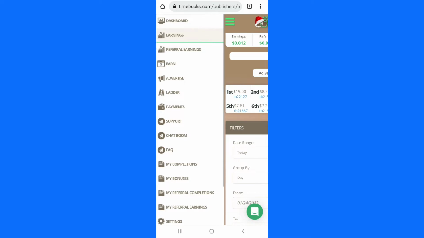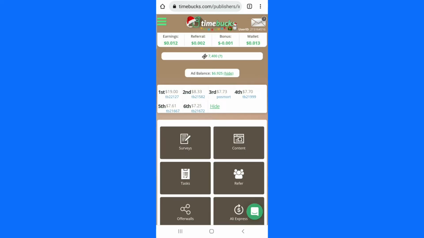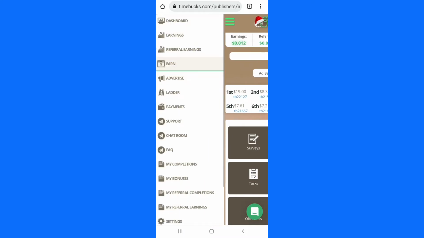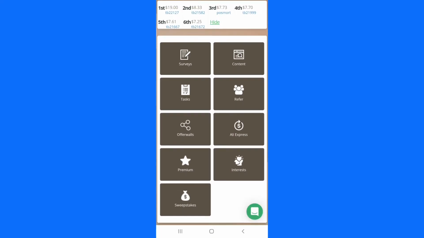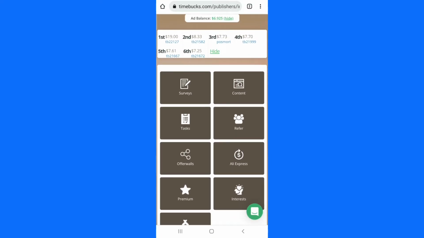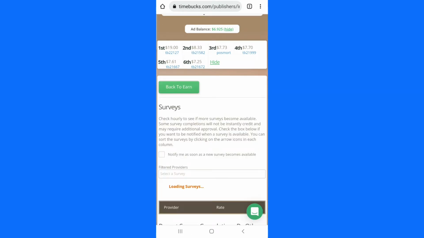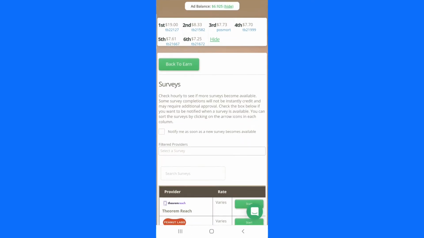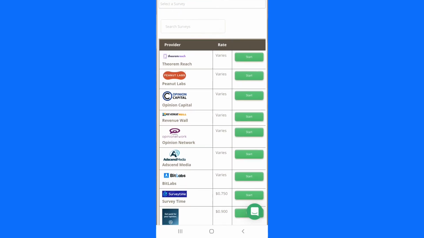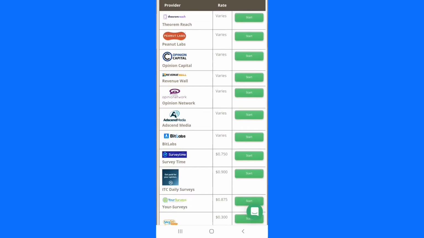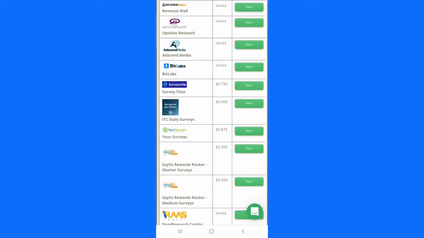If you want to start earning money, like I said, you click on this icon, click on earn. Once you click on earn, you will find multiple ways that you can use to earn money from this website. You can see here that it says surveys. Once you click on this section, just scroll down and you will see that you can take surveys here. There are a lot of websites you can take surveys from that will pay you real money.